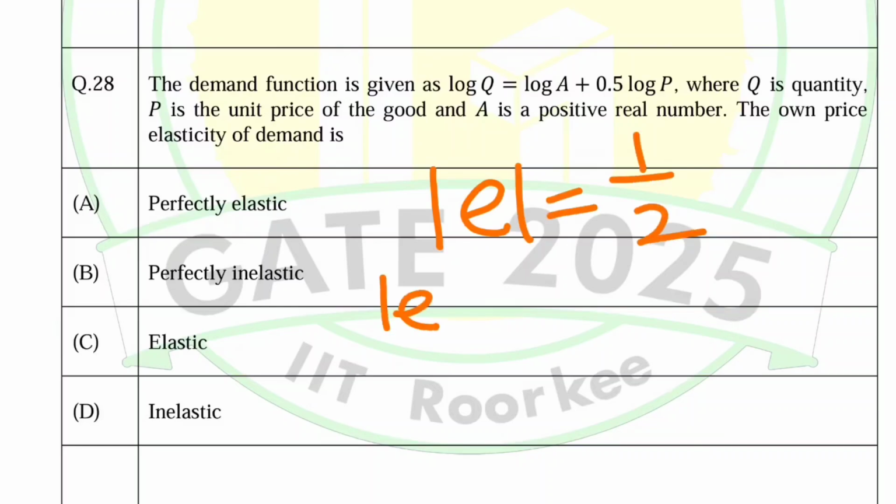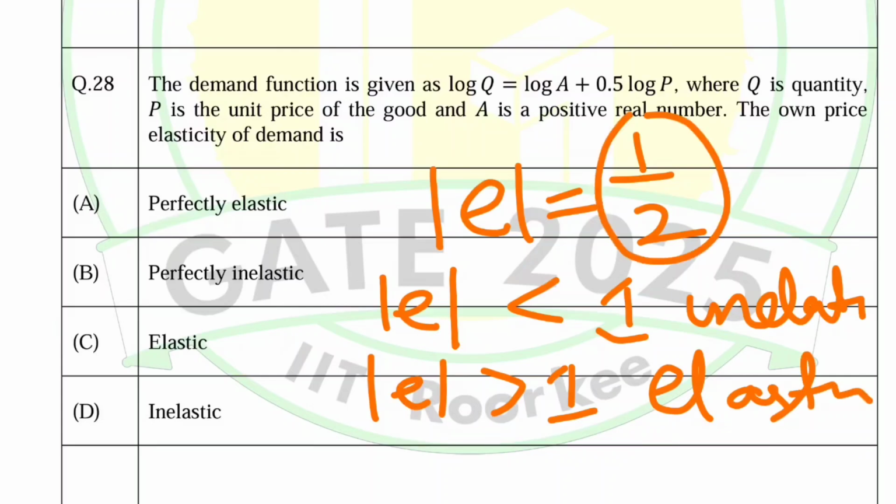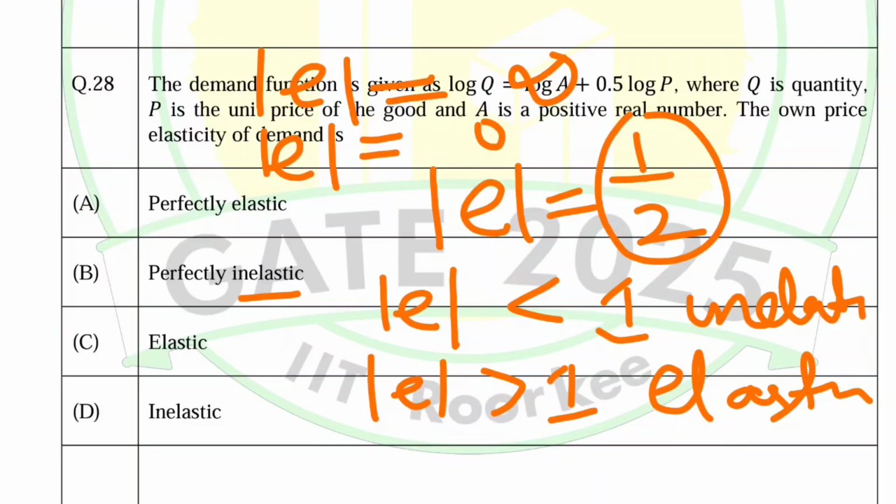We know that if absolute price elasticity of demand is less than 1, we have inelastic. Okay, if it is greater than 1, we have elastic. Now in case of perfectly elastic, the absolute value is infinite. In case of perfectly inelastic, elasticity of demand is 0. But in this case we got 1 upon 2, which is less than 1. That means in this case the own price elasticity of demand is inelastic.